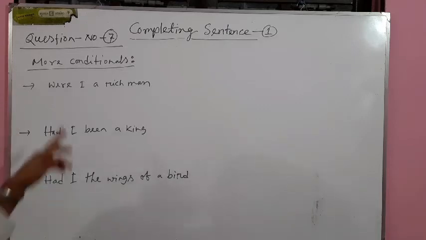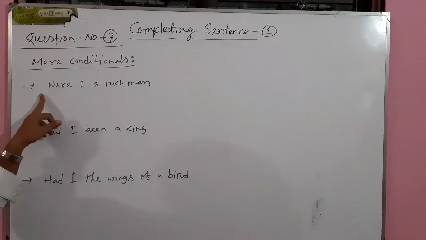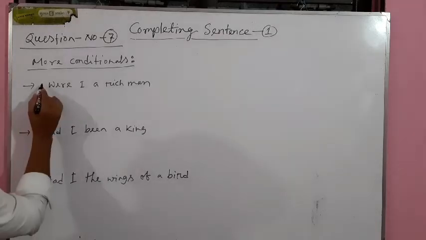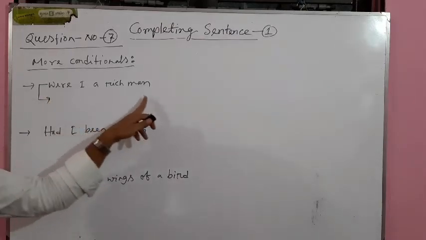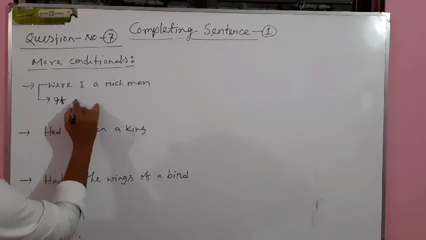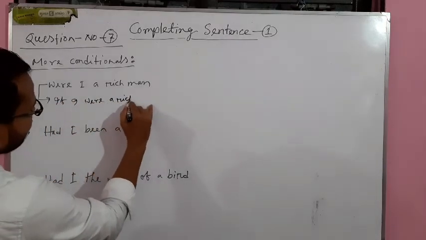Look at the first sentence, were I a rich man. Though the sentence has no if at the beginning, we have to write this sentence in another way, or think of this sentence in another way. Though the sentence is were I a rich man, I have to read the sentence as if I were a rich man.